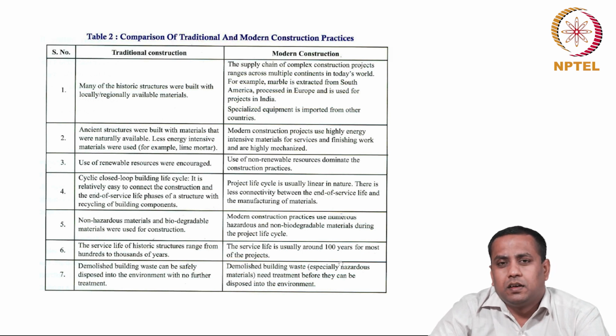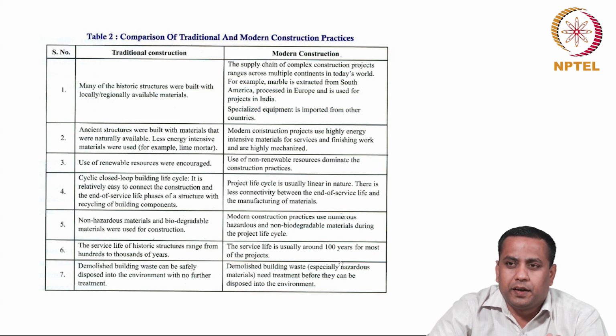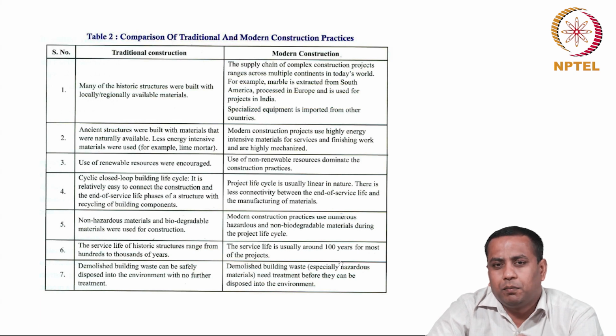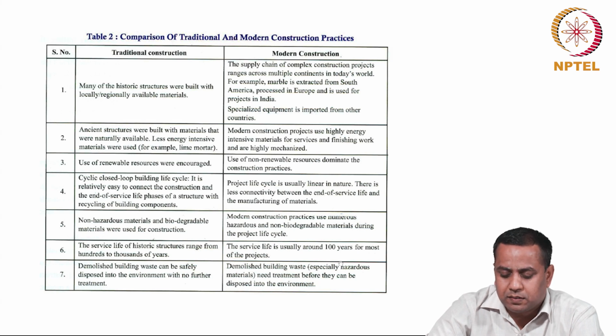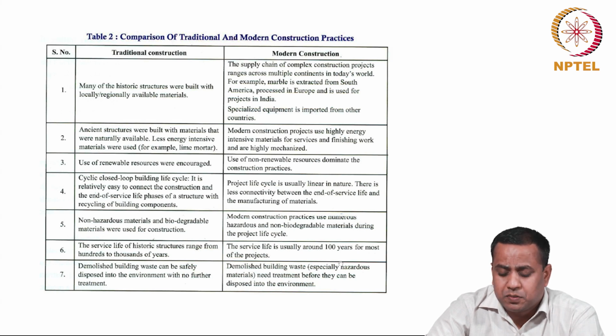When I say linear, there is less connectivity between the end of life phase of a product and manufacturing phase of the product. In other words, we are mining raw materials from one side of the planet and dumping the waste to landfills on the other side of the planet. So, there is disconnectivity between mining and disposal of waste in modern practices, and that creates tremendous pressure on the planet.